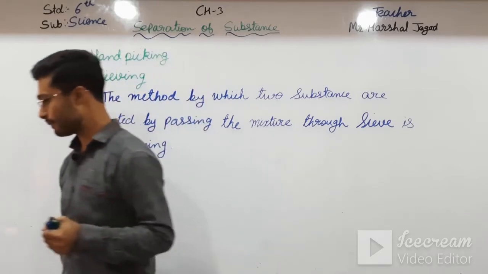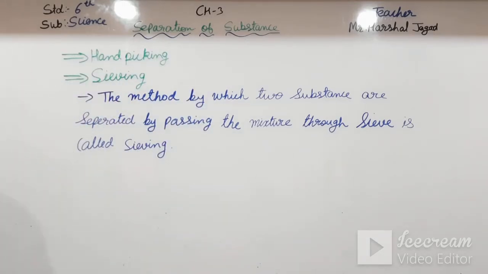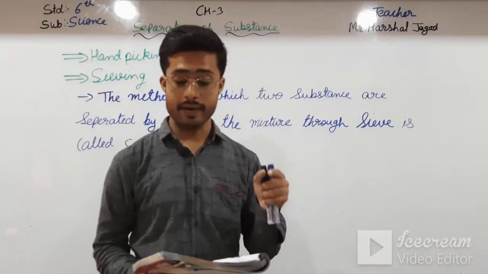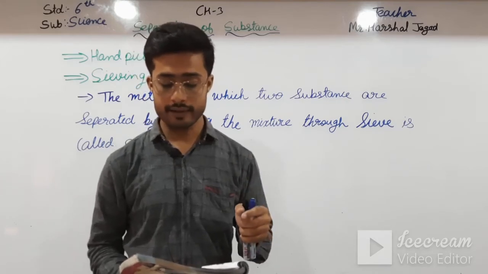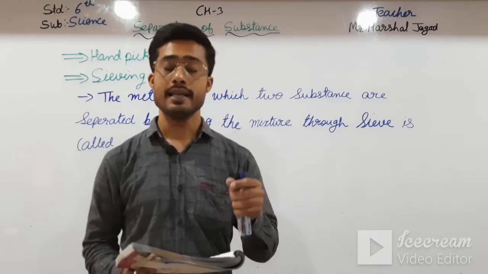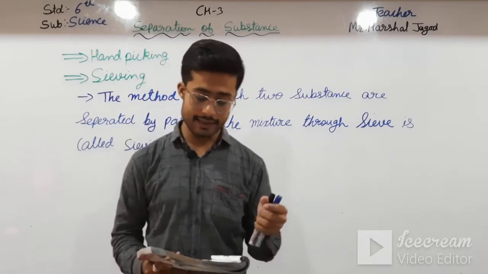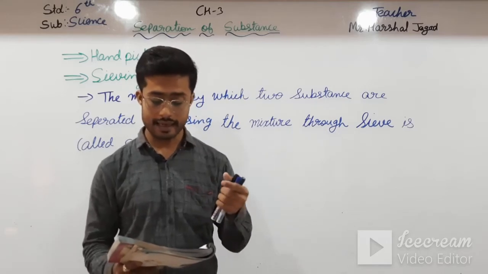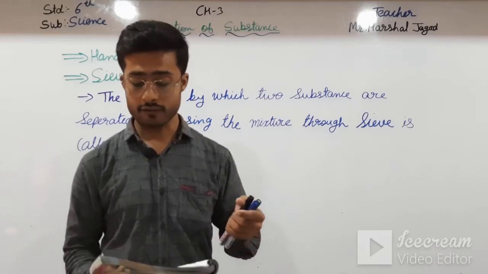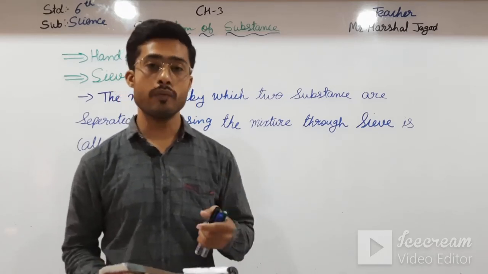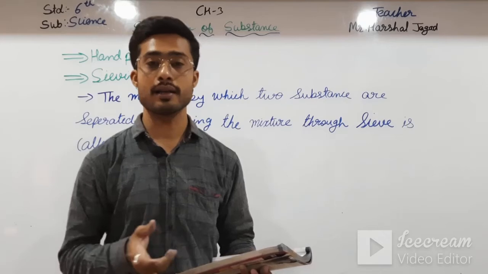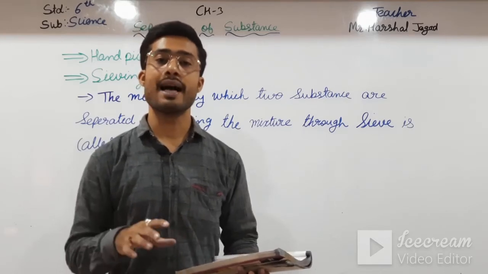Okay students, see here, it is written over here: these small pebbles are separated from sand at a construction site by the process of sieving. The small pebbles remain on the sieve and the finer particles pass through the holes of the sieve. Sieving is also used to separate wheat bran, the bigger particles, from the wheat flour in our homes. We have seen that before using the wheat flour, our mother filters it by sieving.